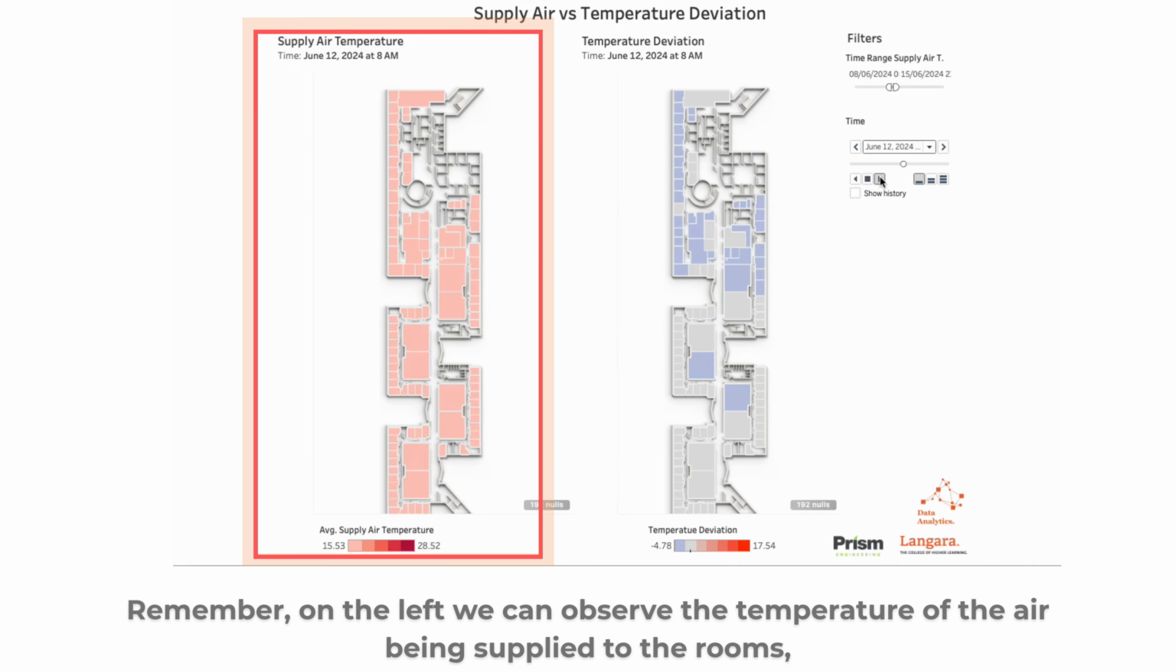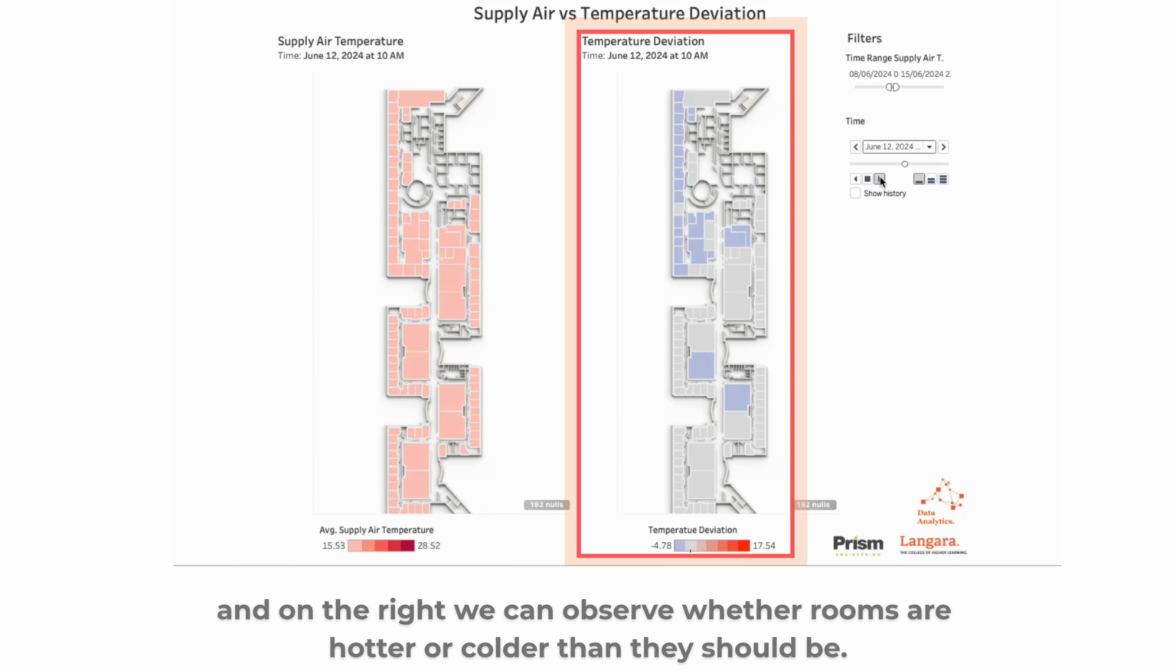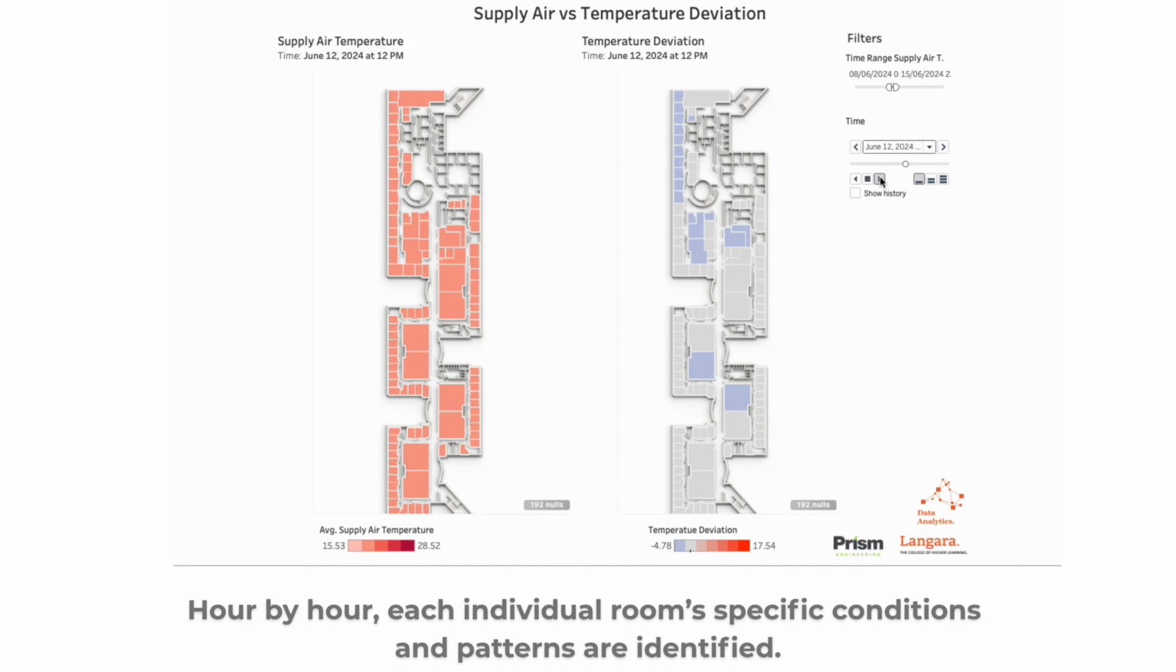Remember, on the left, we can observe the temperature of the air being supplied to the rooms. And on the right, we can observe whether rooms are hotter or colder than they should be. Hour by hour, each individual room's specific conditions and patterns are identified.